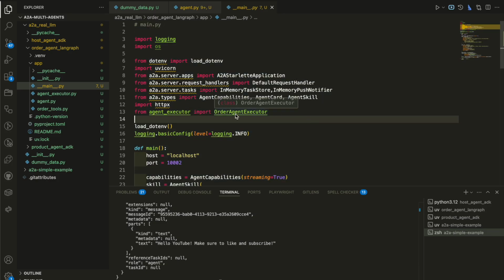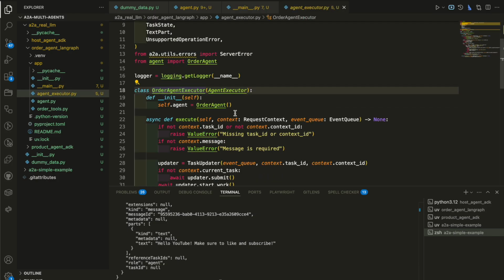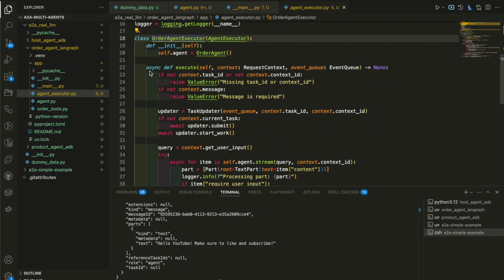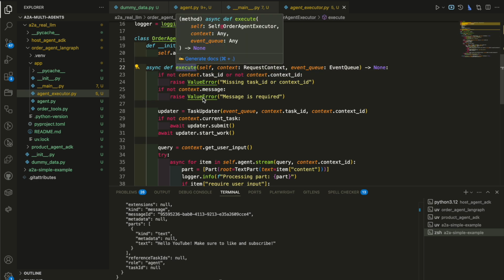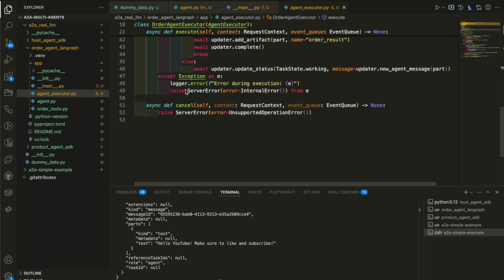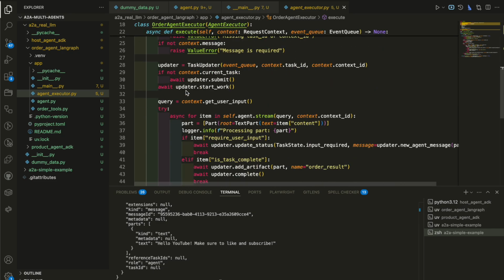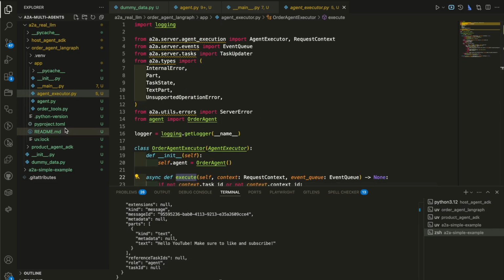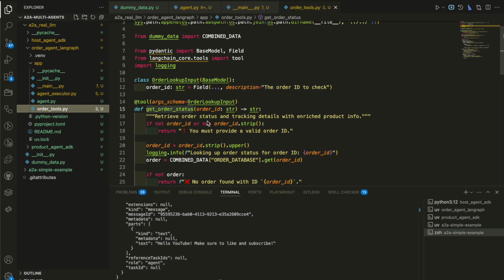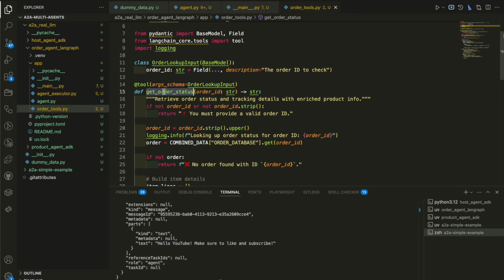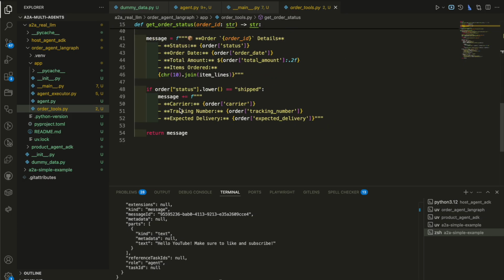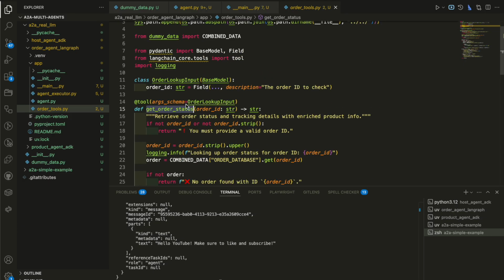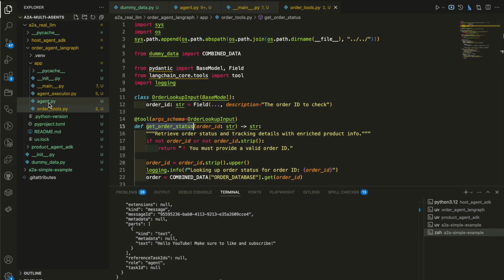Now, what is this agent executor? This is where the most important part is. Again, A2A protocol, you know what we're talking about. This is not new anymore. The execute function is where you put all the parts for the LangGraph to work. And now we have some tools. I've specified a tool here to get the order status. It will return the order status to us. This is dummy data anyway.